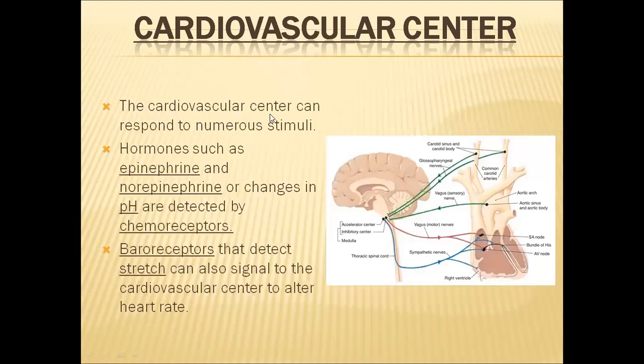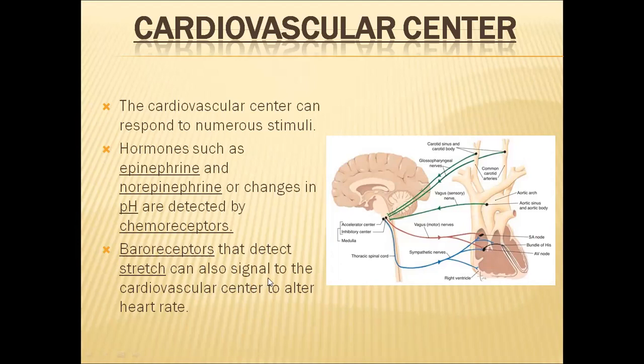And the cardiovascular center can respond to numerous stimuli. Some hormones, like epinephrine and norepinephrine, will stimulate this cardiovascular center, and changes in the pH will also be detected by the chemoreceptors. Chemoreceptors are present in some areas of our blood vascular system. Apart from chemoreceptors, baroreceptors are also there. The baroreceptors will detect the stretch that happens inside the blood vessels.